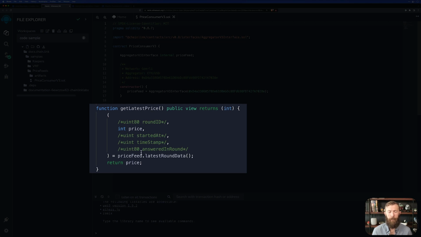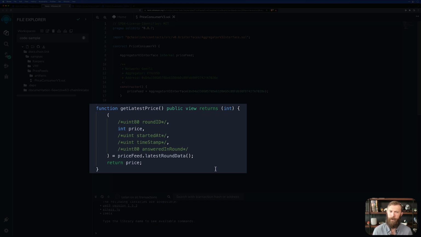And the reason for that is, within Solidity, you need to account for every single value that a function returns. This latestRoundData function will actually return a round ID, the price, when the round started, a timestamp, and what round it was answered in. But we're only interested in the price. So you can either comment them out or just delete them completely.